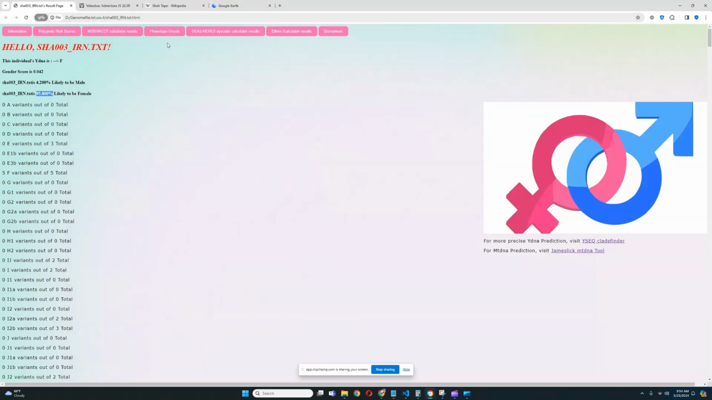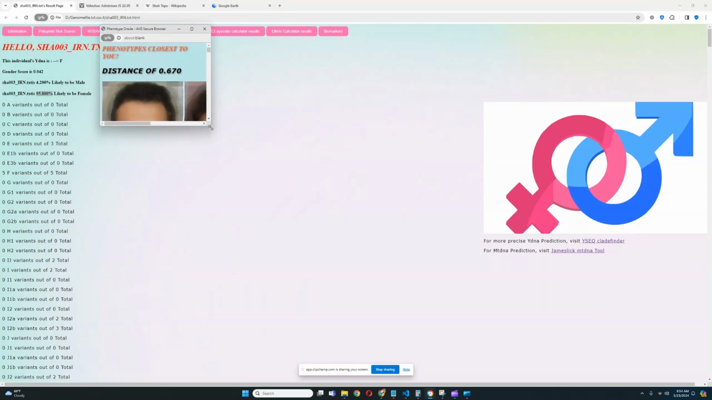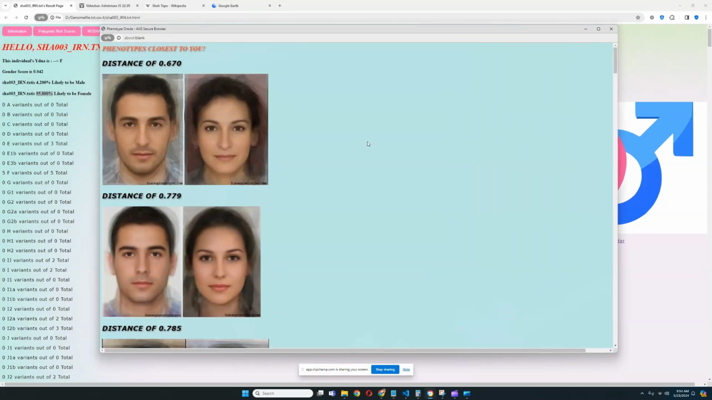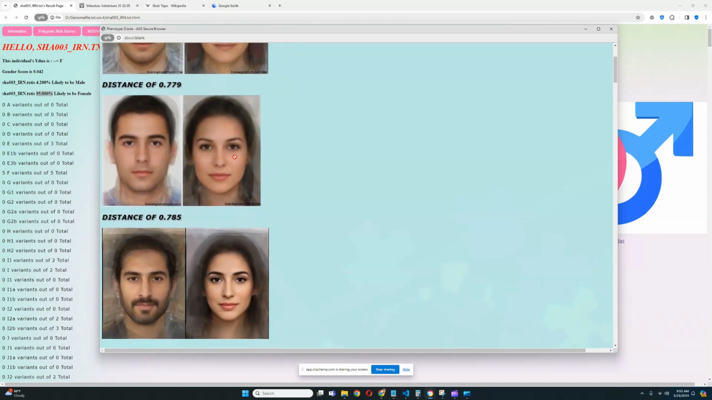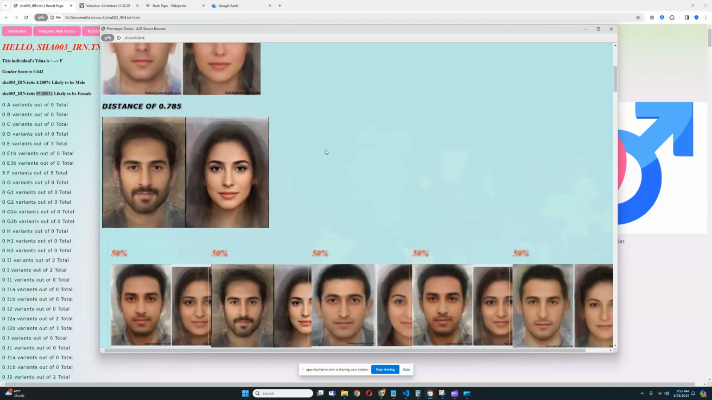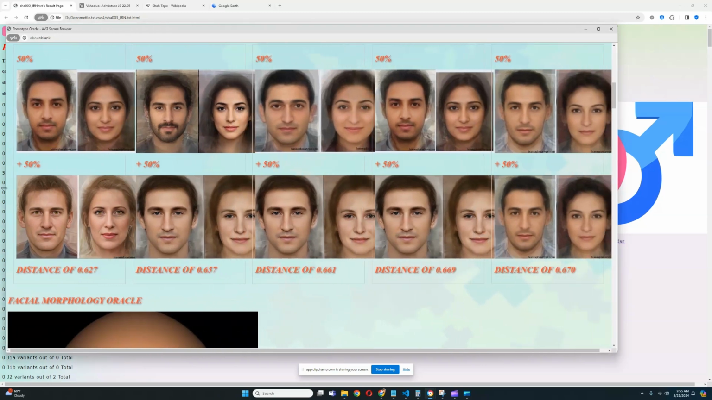All right, and now let's see the phenotype oracle. What phenotypes she resembles closest? The closest phenotype to her is actually kind of like a Mediterranean, I should say like an Eastern Mediterranean phenotype. I associate it with Turkish people. The second closest phenotype I associate also with Turkish people. The third closest phenotype is, I guess, more of a Middle Eastern phenotype. I associate it more with Syrians or maybe Arabs.